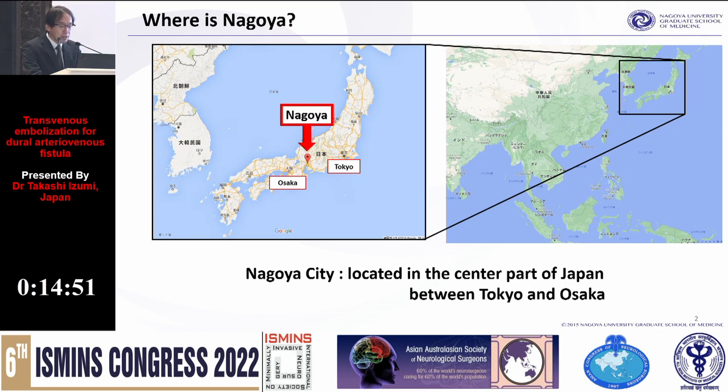Nagoya City is located in the center part of Japan between Tokyo and Osaka. In Japan, all people have to wear the mask even now. So today I can feel comfortable after a long time. Thank you for the invitation again.